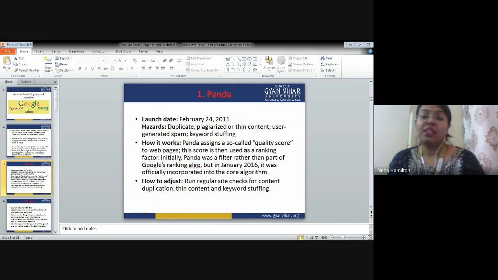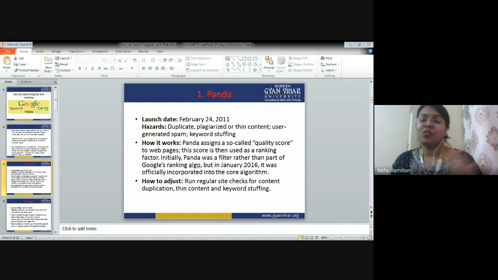Panda was a filter rather than a part of Google's ranking algorithm. But in January 2016, it was officially incorporated into the core algorithm. So it was launched in 2011, and it was added to the core algorithm in 2016. Why was it added to the core algorithm?